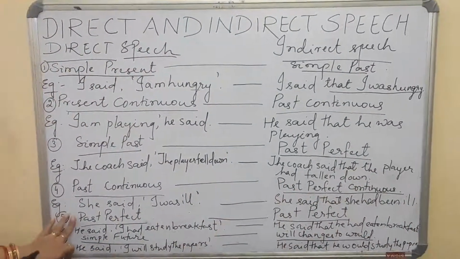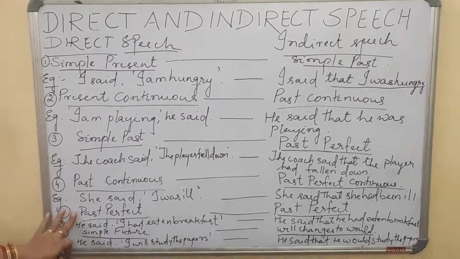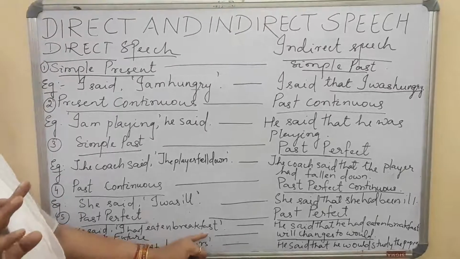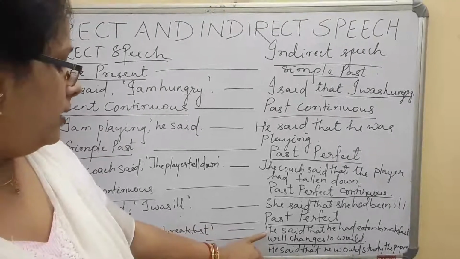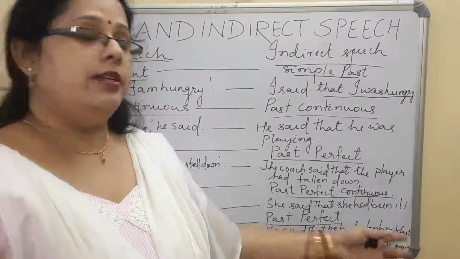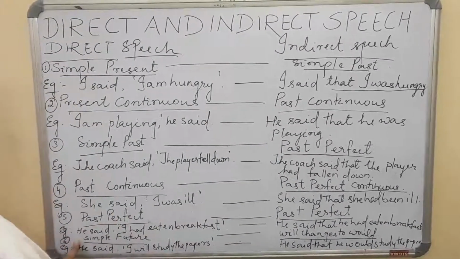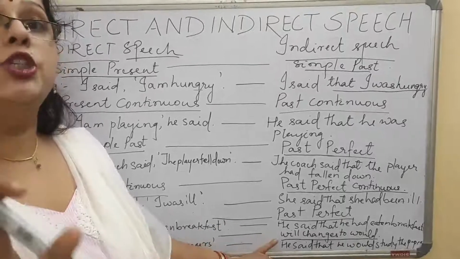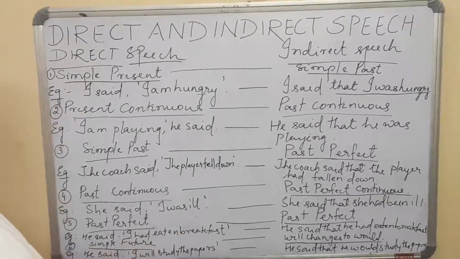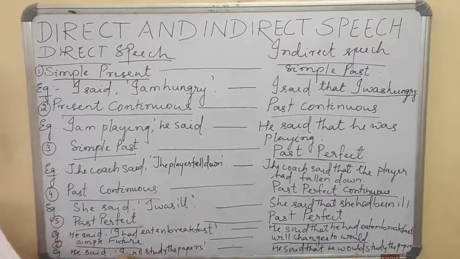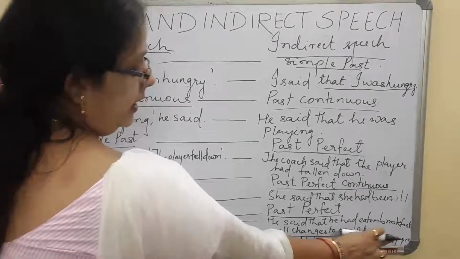Next, when the sentence is in past perfect in direct speech, in indirect speech also the same past perfect remains. He said, I had eaten breakfast. I had, that is had plus V3 of eat, that is eaten. When you make it into indirect speech, he said that he had eaten breakfast. That is, no changes there. When the sentence is in simple future, here will is changed into would. Will is changed into would. He said, I will study the papers. Here will is there. What did I do? He said that he would study the papers.